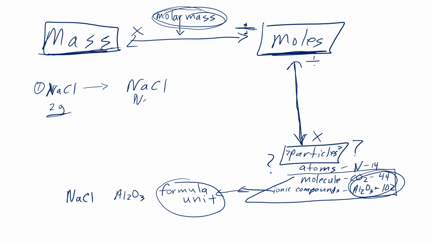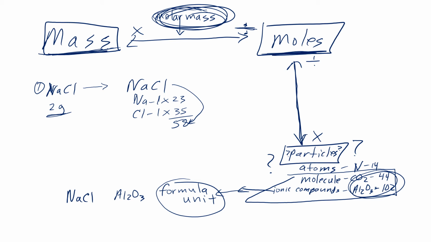There's Na present and there's Cl present. There's 1 sodium present. There's 1 chlorine present. Sodium has a mass of 23. Chlorine has a mass that rounds down to 35. Add that up, 58. So the molar mass of sodium chloride is 58.